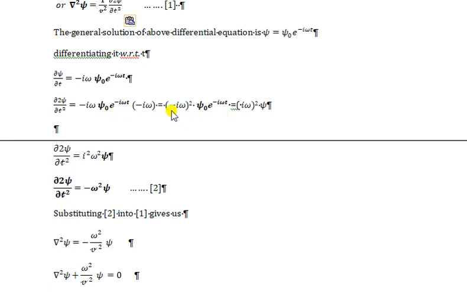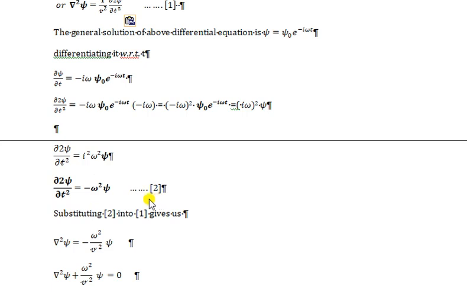The square of negative is positive, so it becomes i omega whole square, and psi naught exponential minus i omega t is equal to psi. So this is equal to i omega whole square into psi, and it can be written as i square omega square psi. i square is minus 1. So del 2 psi over del t2 equals minus omega square psi.